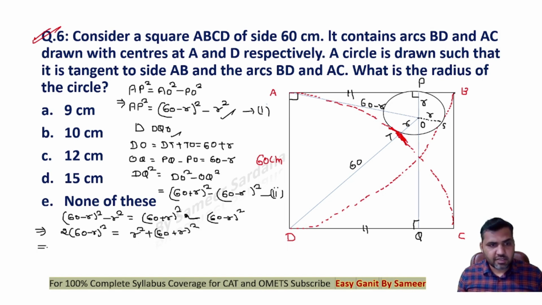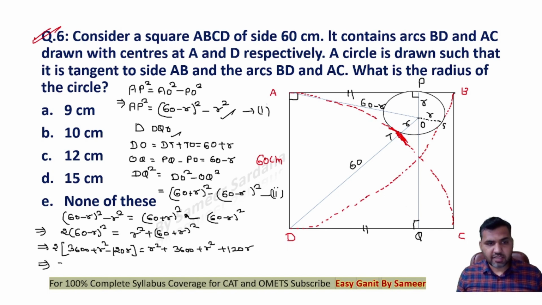Now solve this. This is 2 times of 3600 plus R square minus 2 times of 60R, that is 120R, is equal to R square plus 3600 plus R square plus 120R, right?